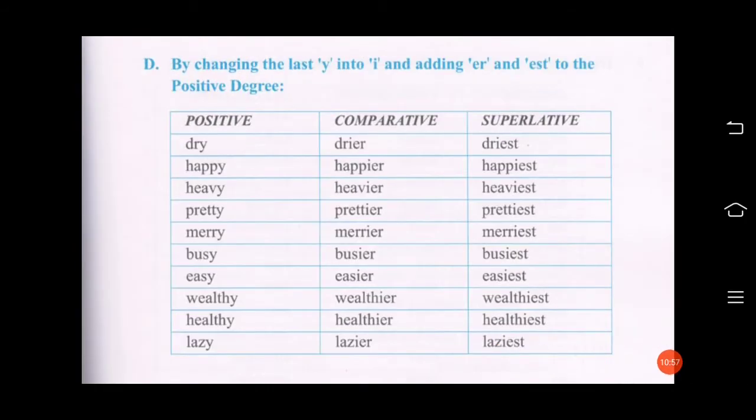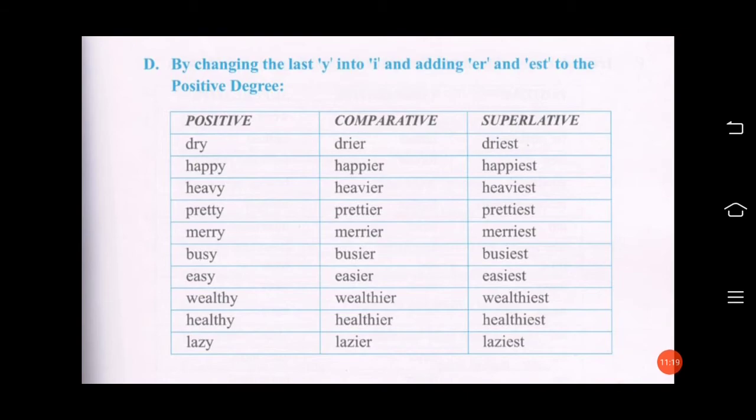There are some more adjectives in which you can change them by changing the last y into i and adding er and est to the positive degree. For example, the word dry. Here you will remove the y and use ier, iest. Happy. How will you change the degree?